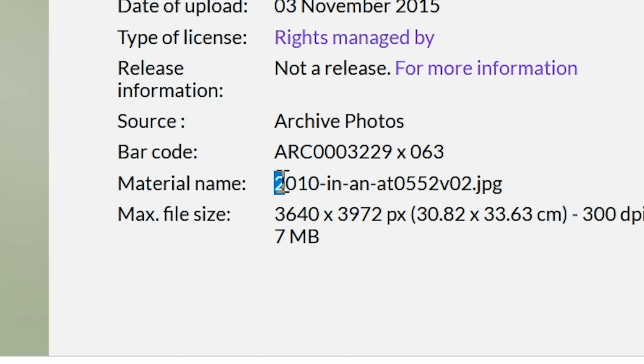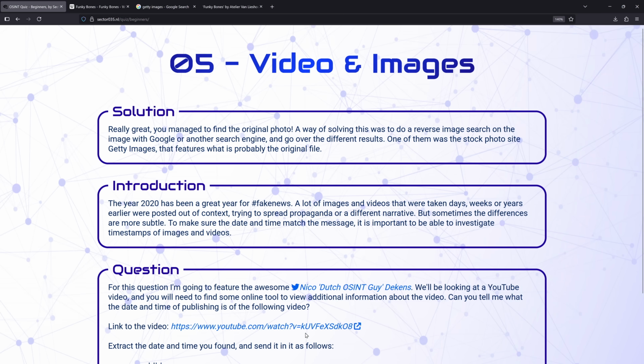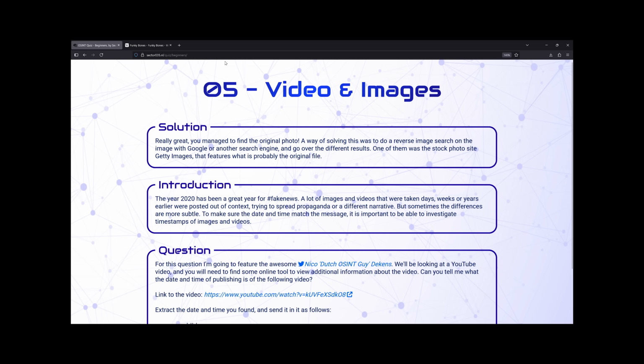Ooh, material name. There it is. I just missed it before. It has to be this, right? Boom. Oh yes, it was. Bingo. I like the way this is going.